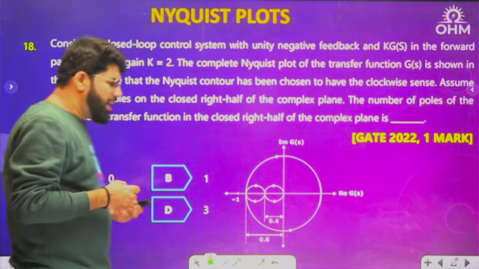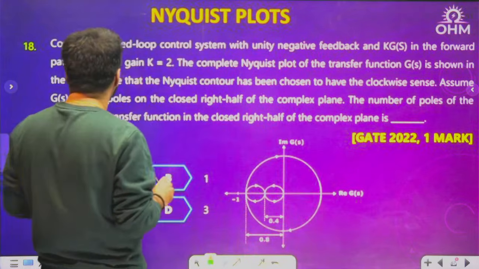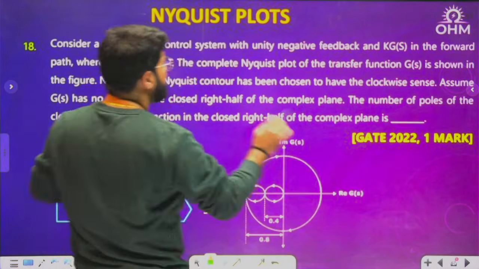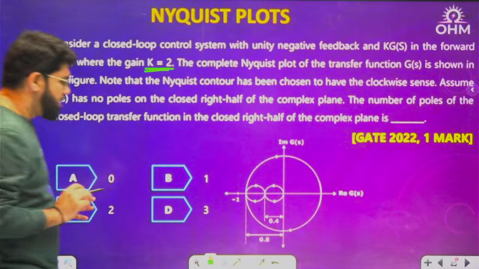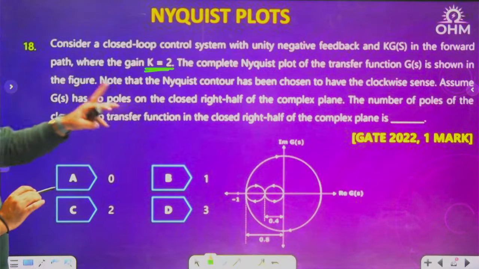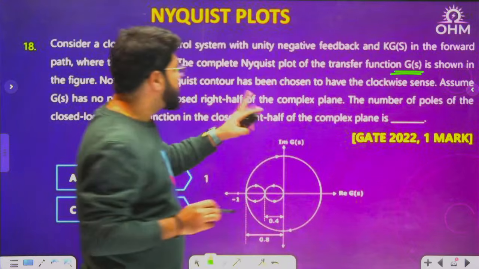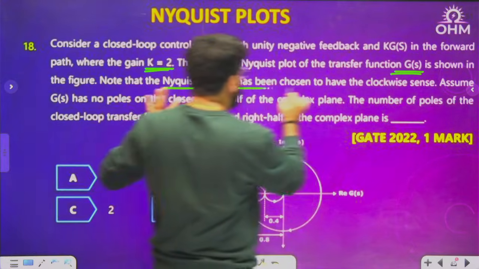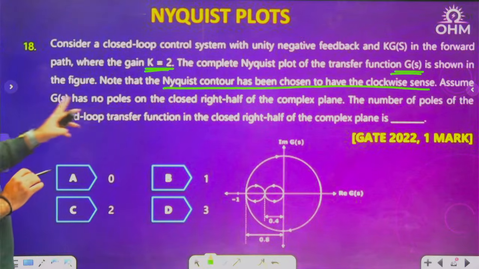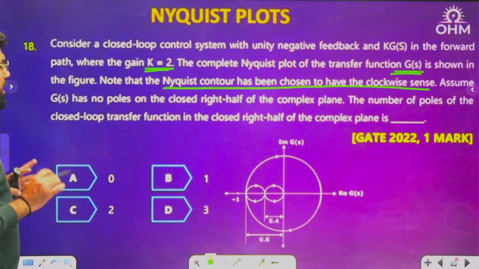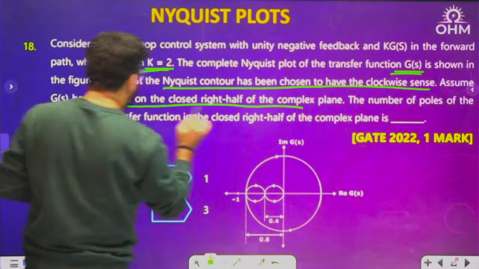Now, at the end, I also wanted to discuss some GATE questions. This is very similar to the previous question. A closed loop control system with unity negative feedback and KG(s) in the forward path, where the gain K is 2. The Nyquist plot of transfer function G(s) is shown. Note that the Nyquist contour has been very clearly mentioned to be chosen in the clockwise sense. Assume G(s) has no poles on the closed right half of the complex plane.